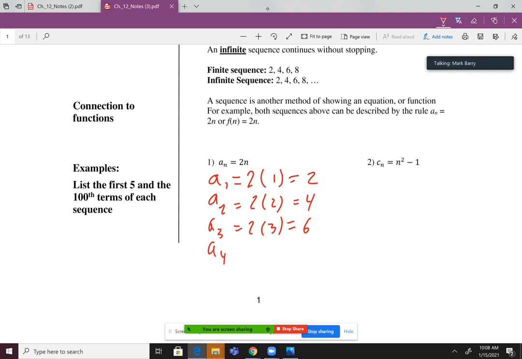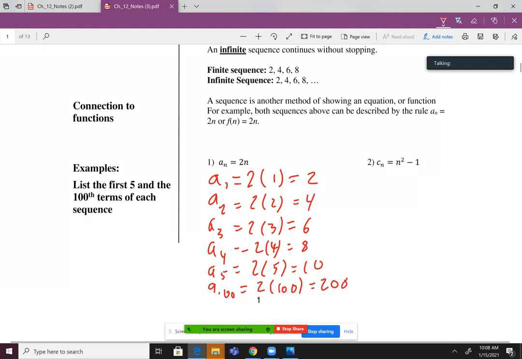A sub 4 is 2 times 4, which is 8. A sub 5 is 2 times 5, which is 10. And a sub 100 is 2 times 100, which is 200. The first 5 terms and then the 100th term, okay?